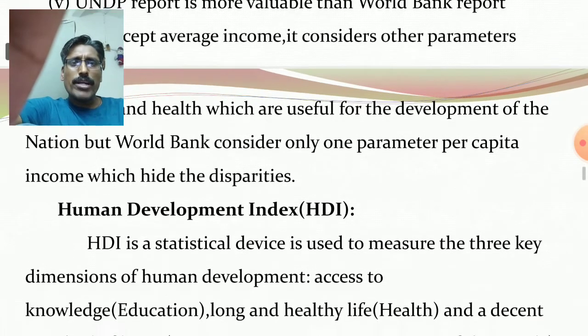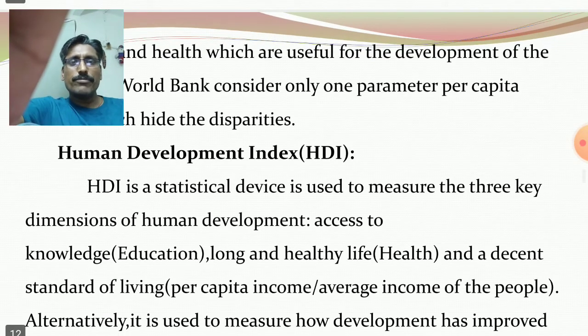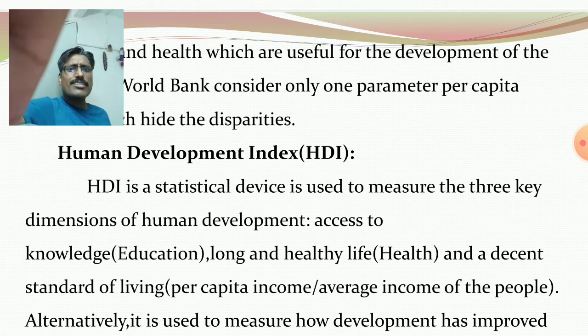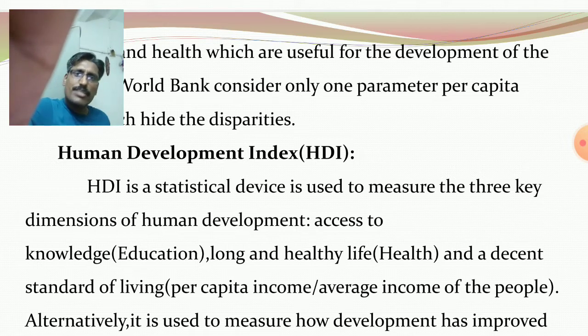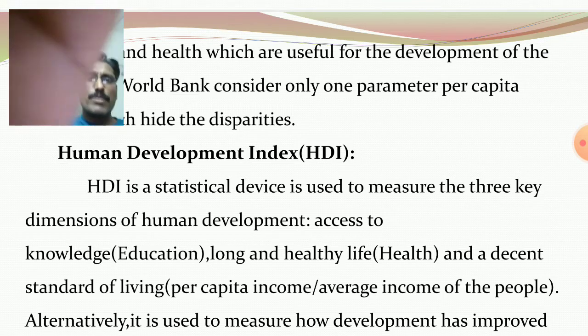Next one, Human Development Index, HDI. I told you already, it is a statistical device used to measure the three key dimensions of human development. One is access to knowledge, it is related to education. Long and healthy life, it is related to health. And a decent standard of living, it is related to the income or average income of the people.